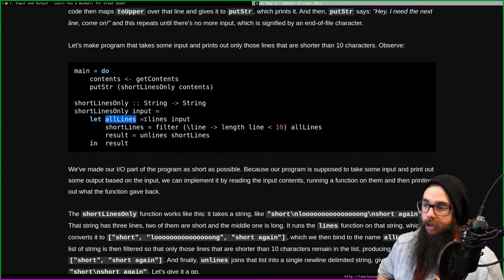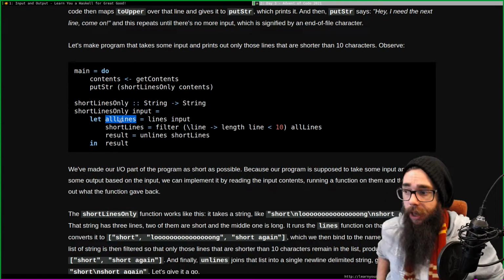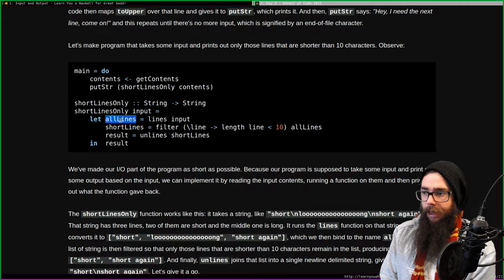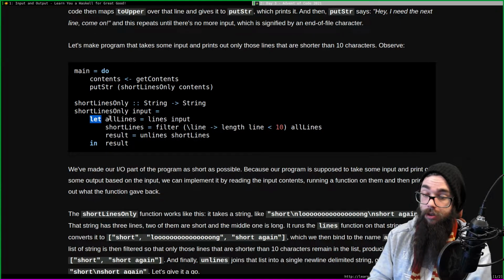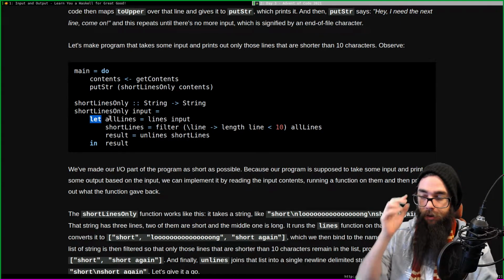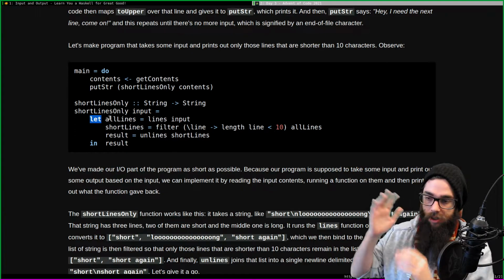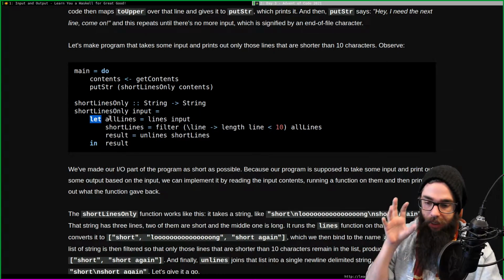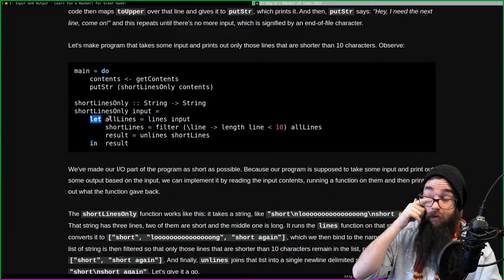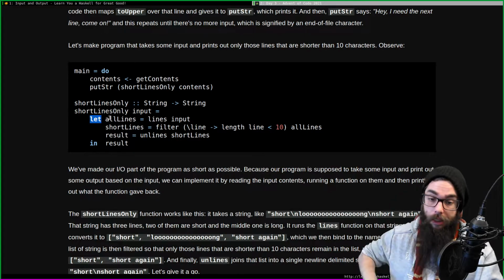Alright, so let allLines be lines input. That is all the lines, I guess. ColgateNoTab says you used to use where bindings. Yeah, I did that for a bit, right? And I probably will go back to it later. I will probably get into let later, but for now it feels good to take a step back and just separate all the functions. Because in my mind, I like to think about the specific function we're doing right now and what that is supposed to be.